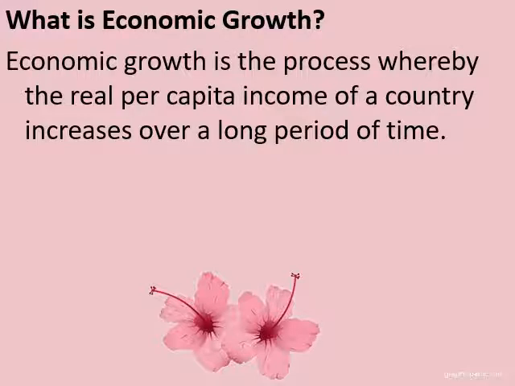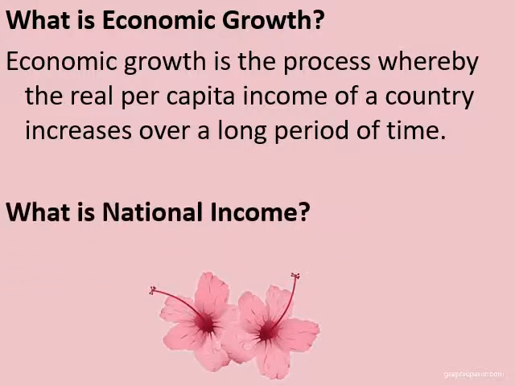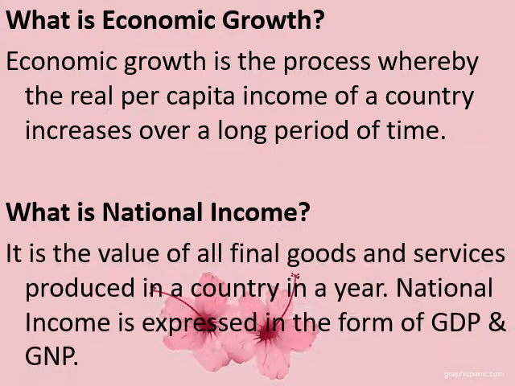First thing that we come to know is that the focus of this definition is on the increase of the per capita income. Okay, and when we are talking about per capita income, we come to know that the first thing is national income. So what is national income? Basically, national income is the value of all final goods and services which are produced in a country.